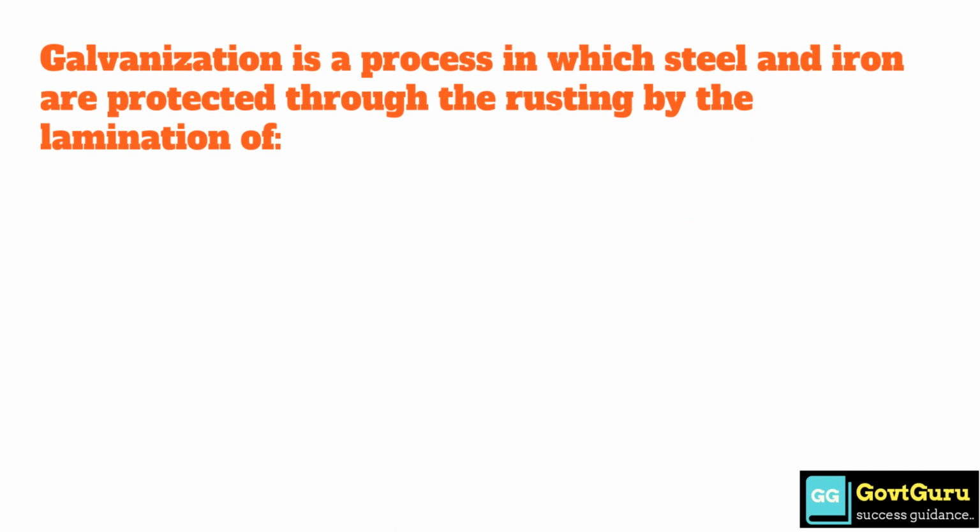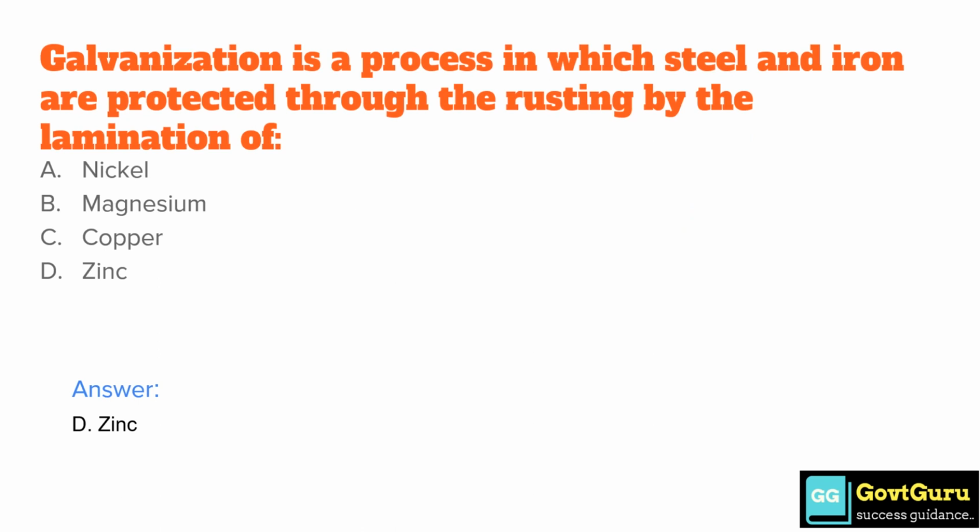Galvanization is a process in which steel and iron are protected from rusting by the coating of option A, nickel. Option B, magnesium. Option C, copper. Option D, zinc. So the correct answer is option D, zinc.